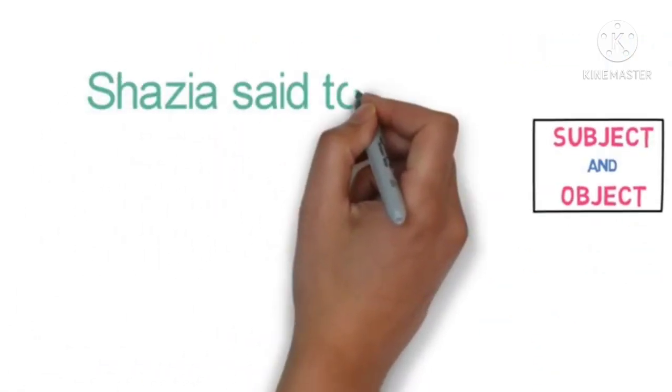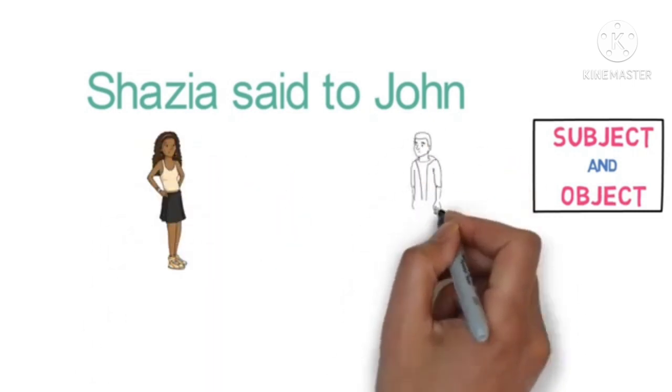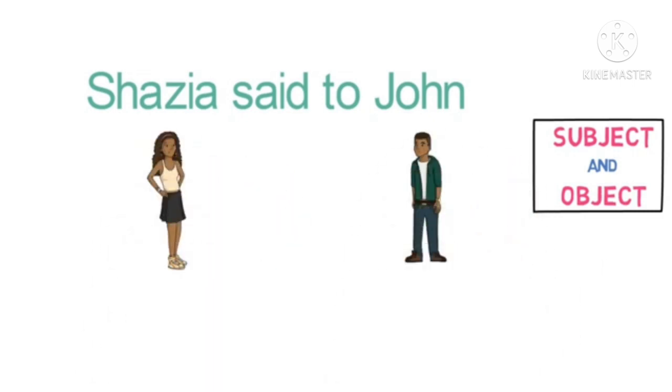First, let us see subject and object. Here is one example. Shazia went to John. Here, Shazia is the subject because she is doing the action, and John is the object because he is receiving the action. I hope now you understood how to identify subject and object. Subject is doing the action and object is receiving the action.